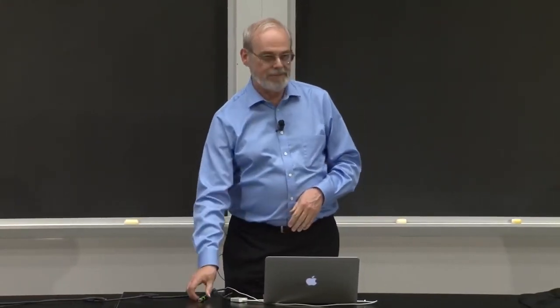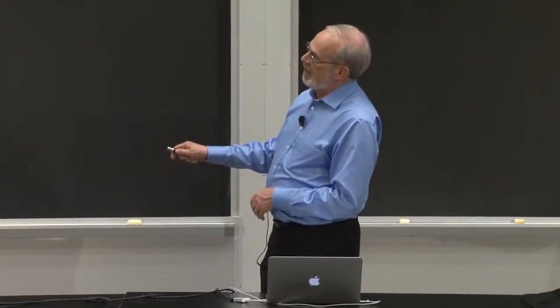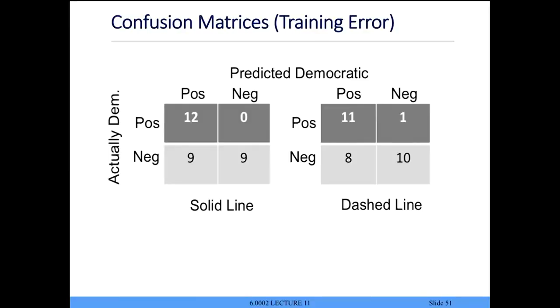First one is to look at what's called the confusion matrix. What does that mean? It says, for one of these classifiers, for example the solid line, here are the predictions based on the solid line of whether they would be more likely to be Democrat or Republican, and here's the actual label. Same thing for the dashed line.